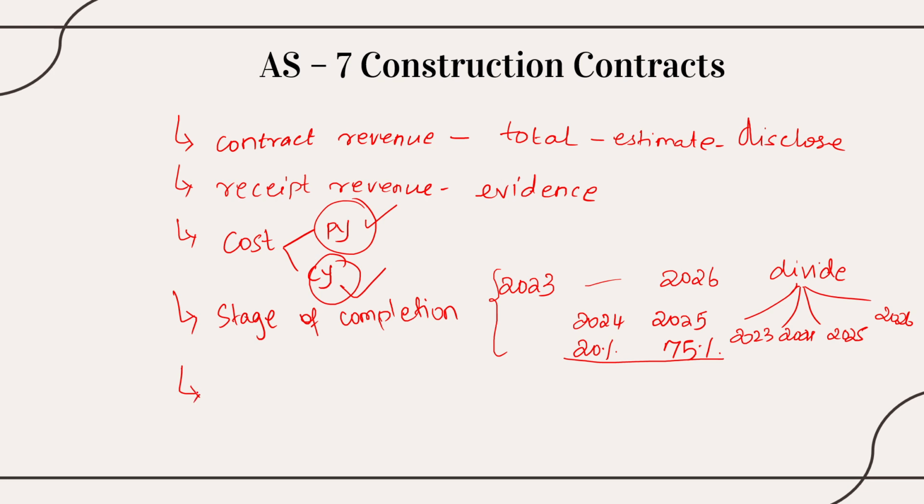And finally, I have the contract cost attributable to contract if it is clearly identifiable. Clearly identifiable cost. That is, I should be able to find out for which year how much of cost I have incurred. So these are the 5 points that are mentioned in AS7. These are certain things which the accountants are supposed to estimate, value, find and disclose to the stakeholders. So with this, we have come to the end of the video.